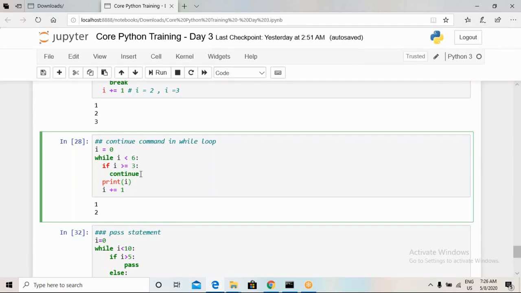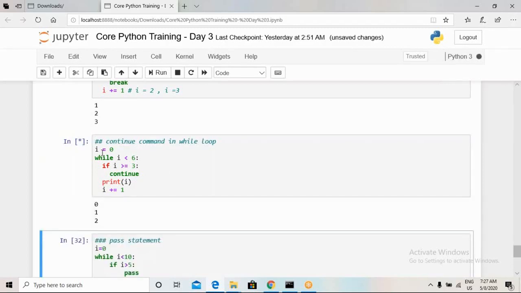Now when the value of I is equal to 3, it will not evaluate whatever code follows that. Okay, so whenever our code enters this if condition, the next command is continue, and that's why the while loop will directly go back to the while condition, and it will not go to these print statements, so it will continue, or keep on looping.